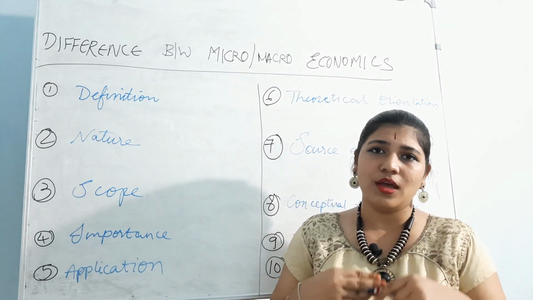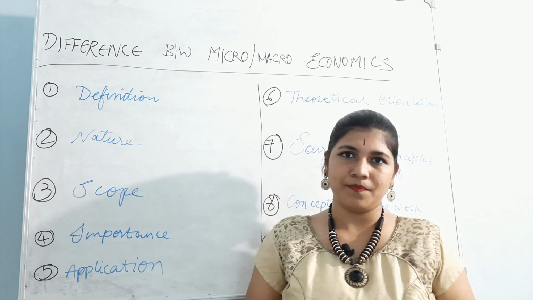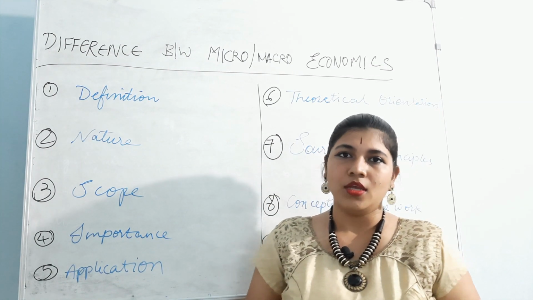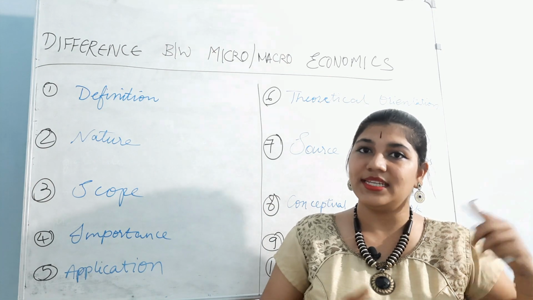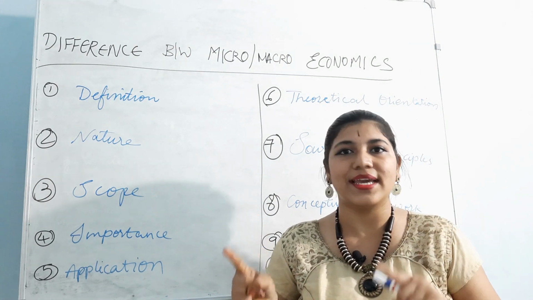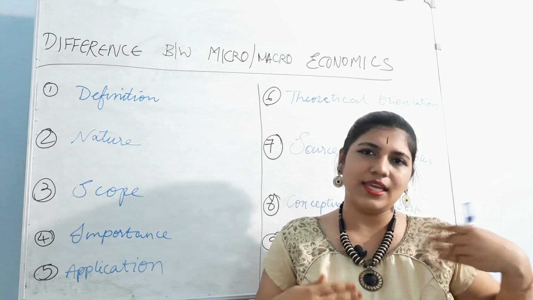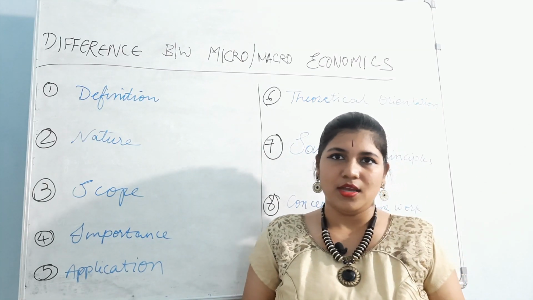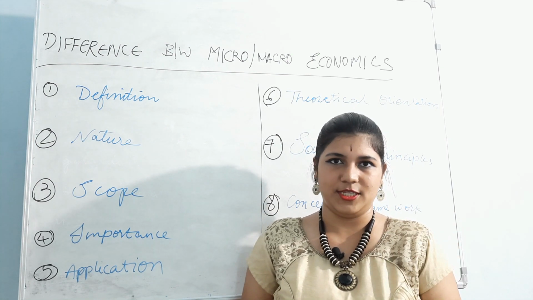Now, can't you apply it somewhere? How can you apply it is the question here. So microeconomics can be applied in the internal environment and also in the external environment, that is business or any other activity, whatever it is. Individual units, whenever you want to compare in any activity.